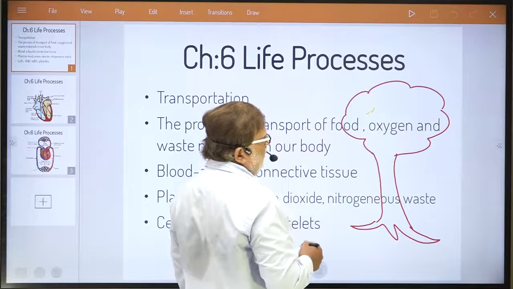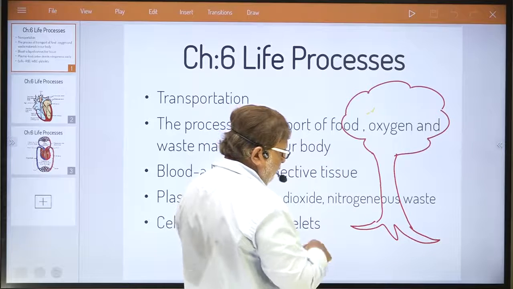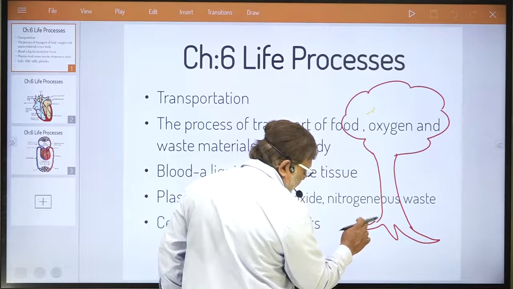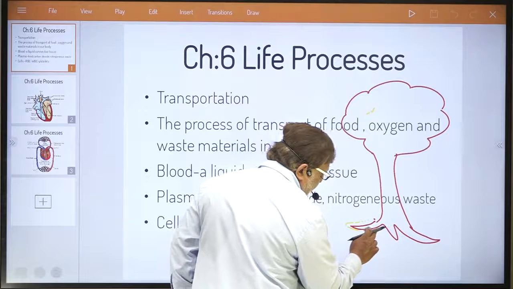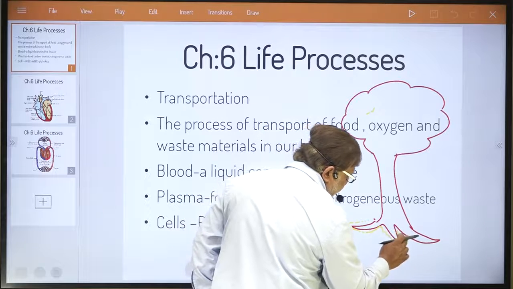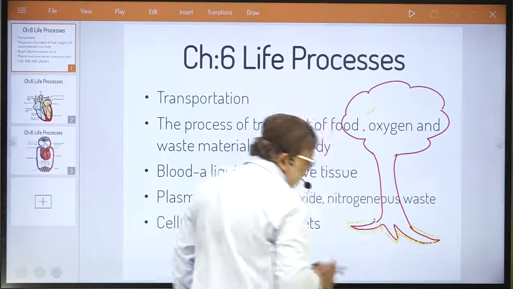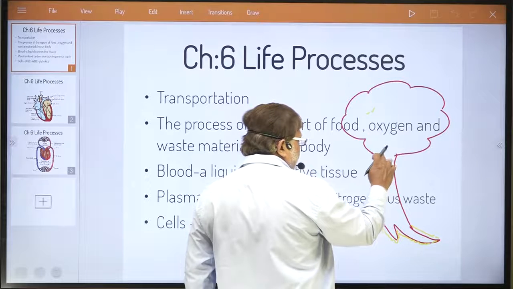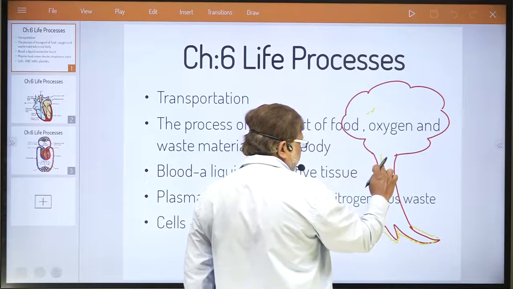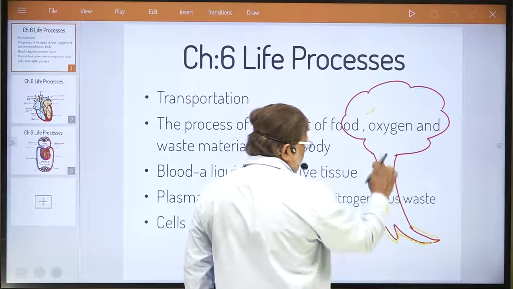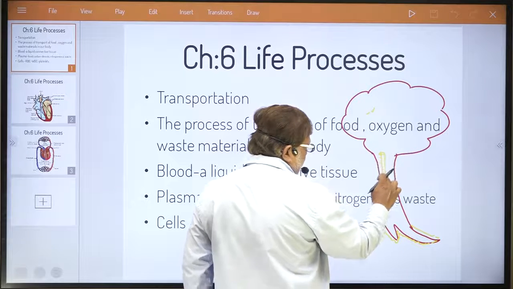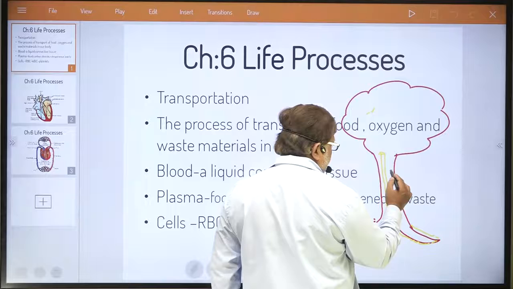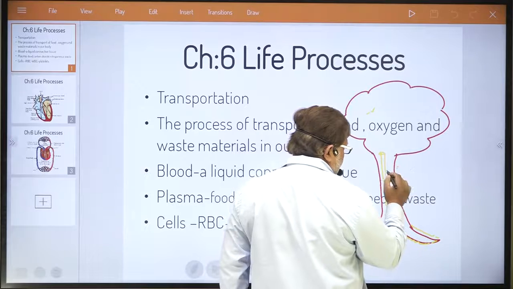Okay. Now actually, dear student, I want to explain this. On the root, as you know, root hairs are here. These are root hairs present on the root. Is it clear in your mind? Now here, as I told you, suppose I draw one tube-like structure. This tube-like structure is nothing but xylem. This tissue can be called xylem, dear student.